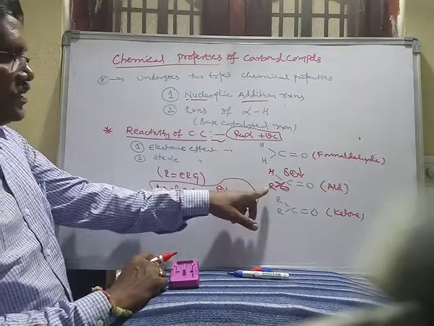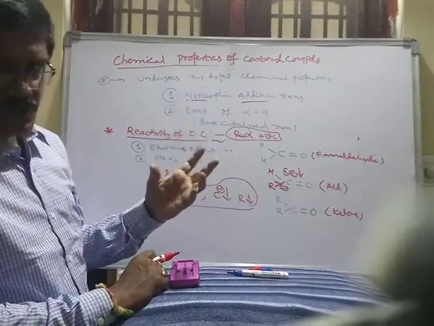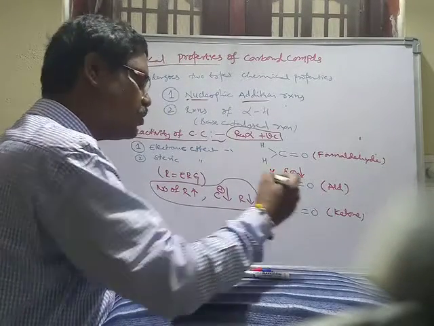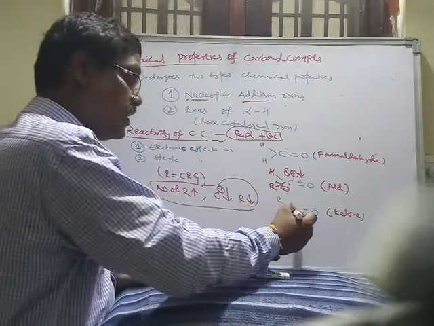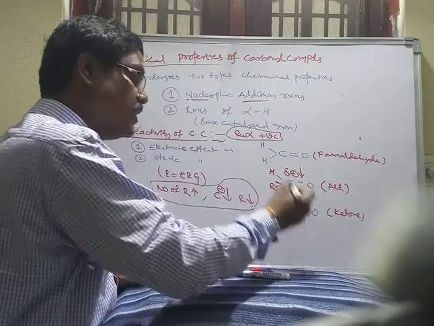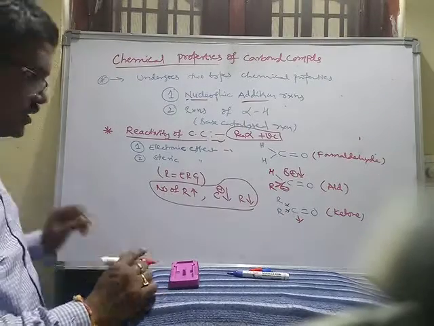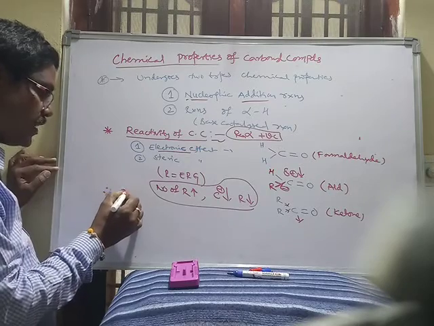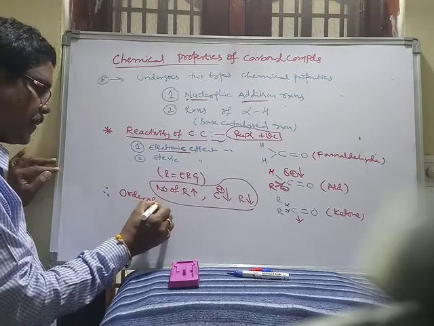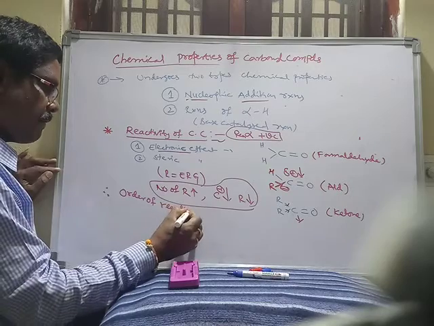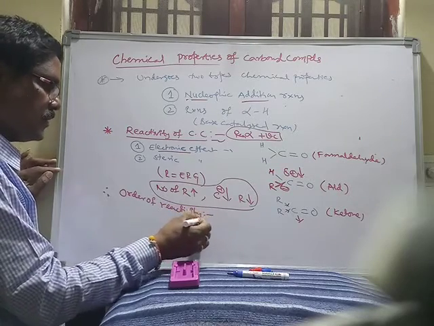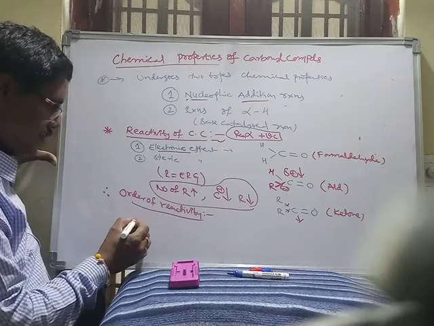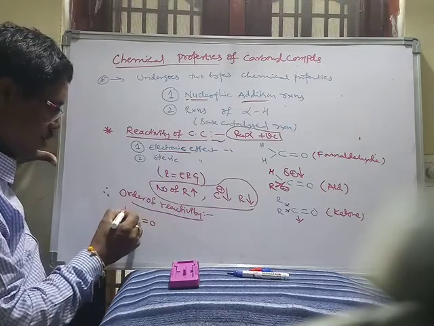Based on this, the alkyl group is releasing electrons. If more alkyl groups are present, and a ketone contains 2 alkyl groups, then the positive charge will decrease the most. That's why, based on the electronic effect, the order of reactivity is: the highest is formaldehyde, with no alkyl group.